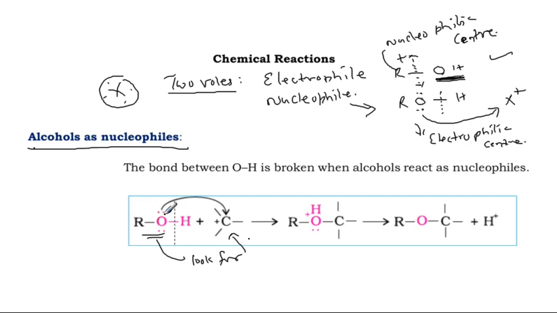Out of heterolytic cleavage, hydrogen is cleaved as a proton. So the proton. Okay, so once the carbon is attached to oxygen, this is an intermediate. Actually, this is not a final product, it is an intermediate.